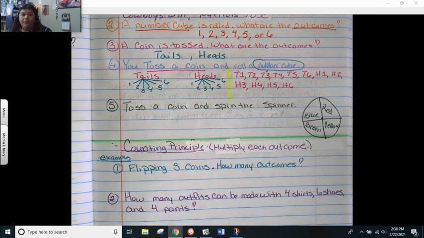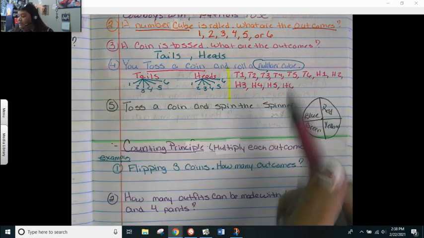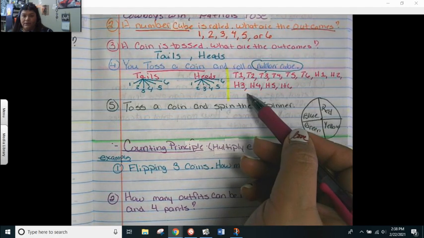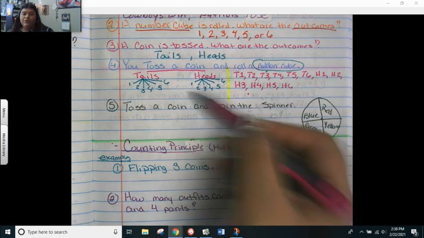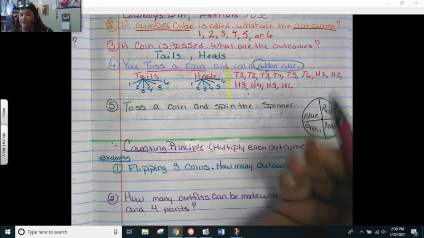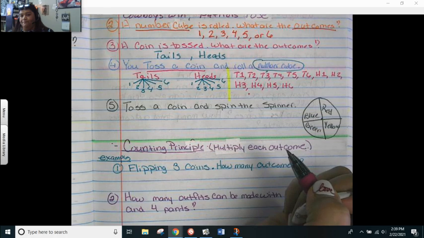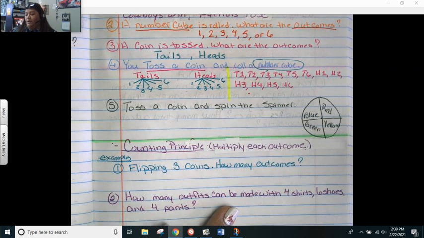If it was a table, it would just be tails in one column, the number 1 in the other column. So tails 1, tails 2, tails 3, tails 4, tails 5. It'll keep going, okay? There's a few ways you can write these, but I mainly see them done these two ways. But know that the table is the same thing. It's just written out more, okay? So those are the two ways you can do sample space. So just make sure you have your tree trunks here and then your branches on the second event. Okay? All right. Press pause and we'll do the next one.